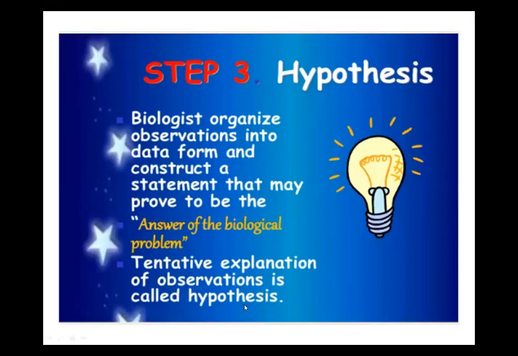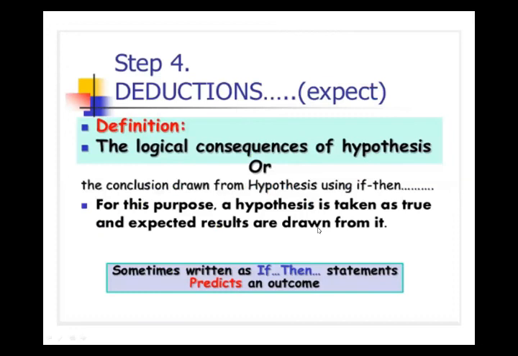After that, hypothesis. It will be the second step of your book. Here you are seeing it as the third, but it should be the second step. Hypothesis is an intelligent guess, an answer to the biological problem in the form of a statement. A tentative explanation, and it should be quantitative. It's in the form of a statement. This is called hypothesis. Deduction is the third step. This is not step 4 in your book. This is step 3.